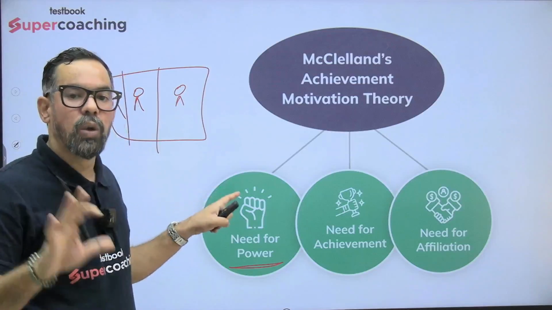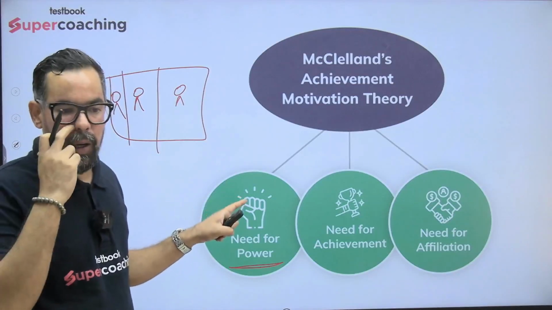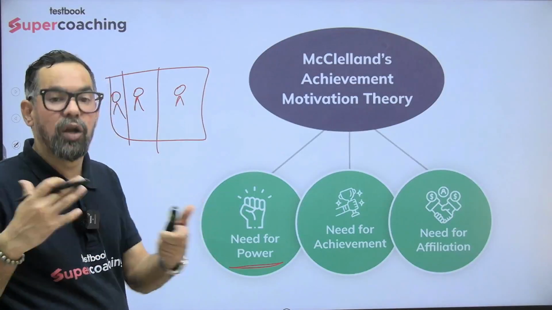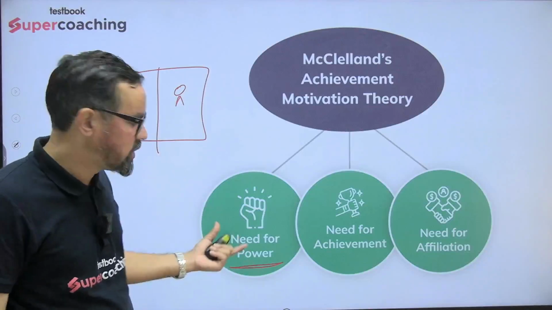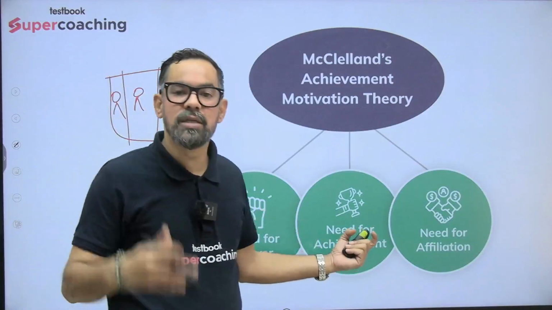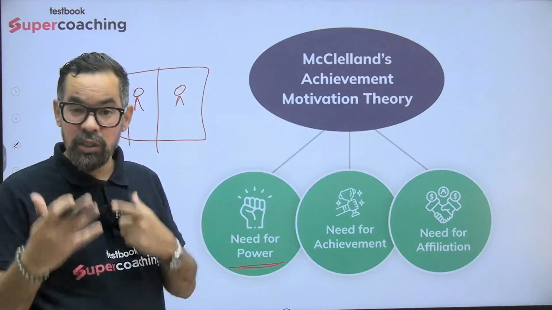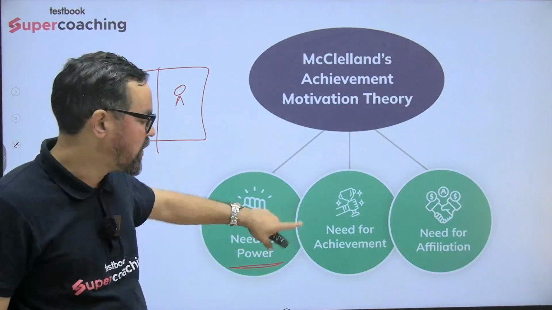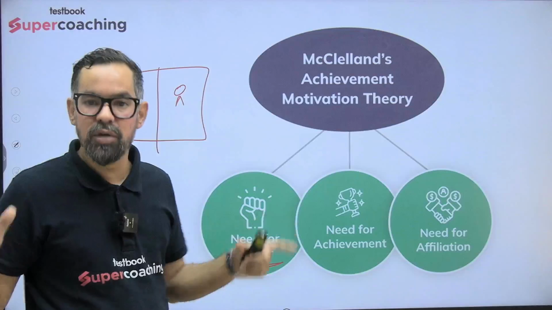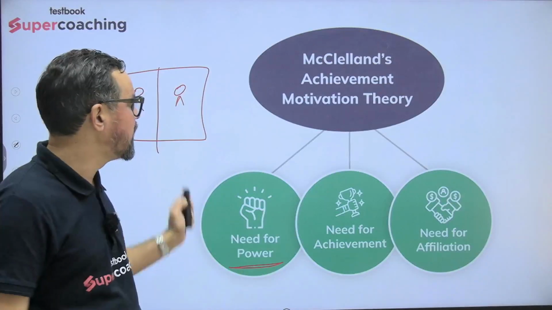Those who want to control others, or they love those kind of jobs, can be part of team leaders and others. Achievement, like your marketing persons, they like challenging goal tasks, they like those kind of activities. And affiliation, like administrative staff, HR and others, they are generally part of that one.